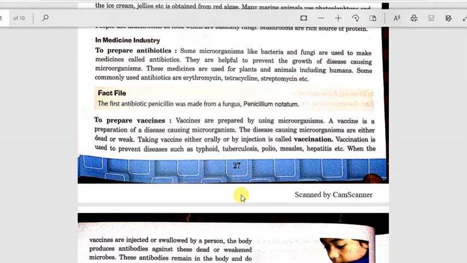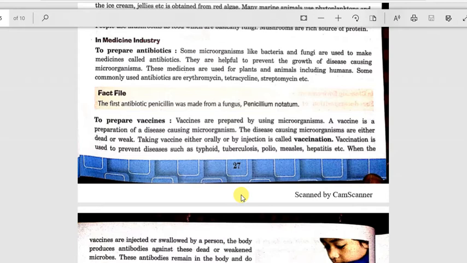In the medicine industry, microorganisms are used to prepare antibiotics. Antibiotics are medicines that break down the biochemical pathway of a bacteria. Some microorganisms like bacteria and fungi are used to make medicines called antibiotics. They are useful to prevent the growth of disease causing microorganisms. These medicines are used for plants and animals including humans. Some commonly used antibiotics are erythromycin, tetracycline, streptomycin.